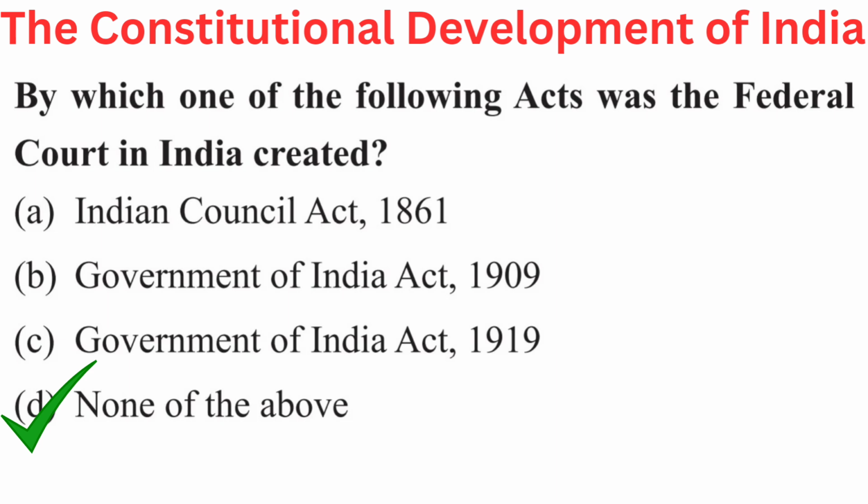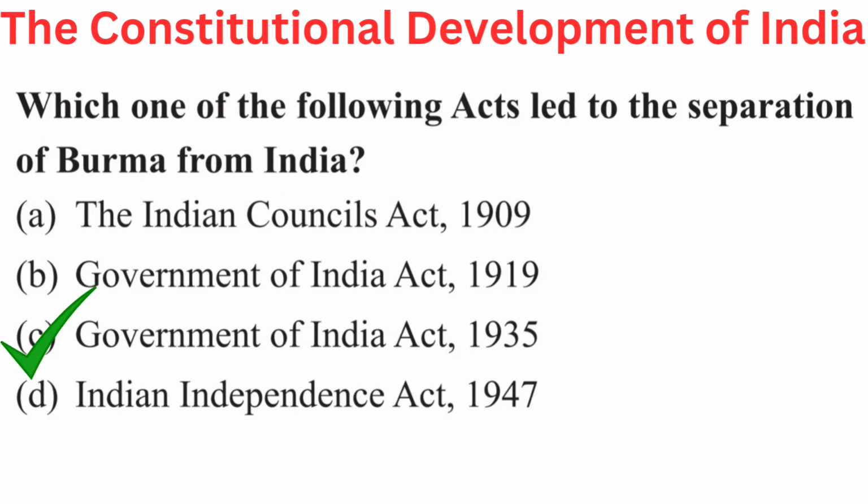Your question is, which one of the following Acts led to the separation of Burma from India? Your options are A. The Indian Councils Act 1909, B. Government of India Act 1919, C. Government of India Act 1935, or D. Indian Independence Act 1947. Right answer is C. Government of India Act 1935.